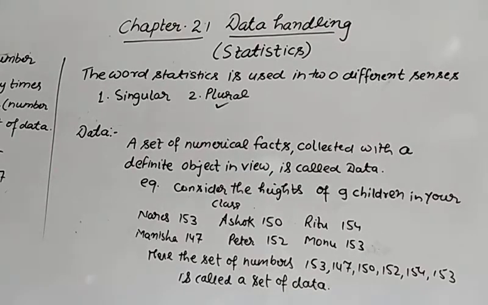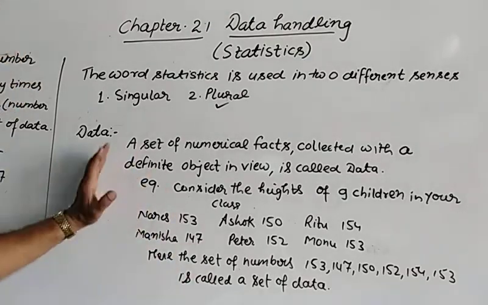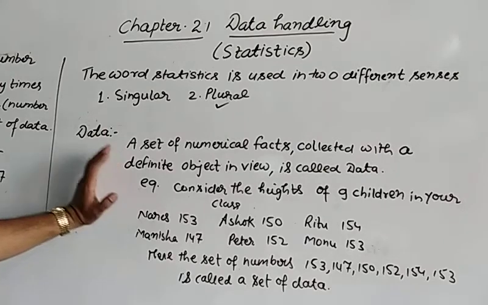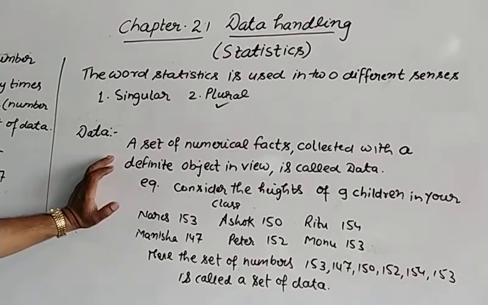The main concept of ours in this chapter is all about data. So what is data? First of all, we will write the definition. A set of numerical facts collected with a definite object in view is called data. This is just a definition. Let us take an example.